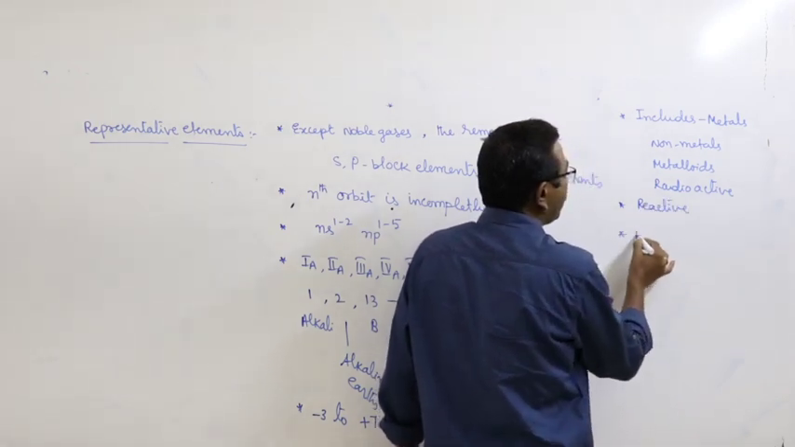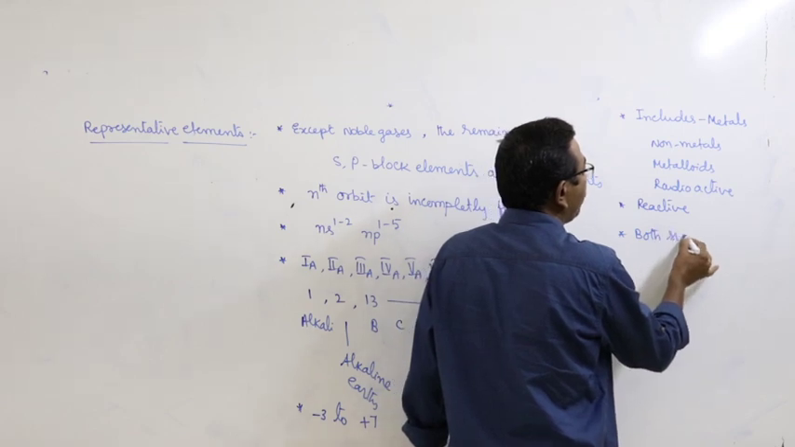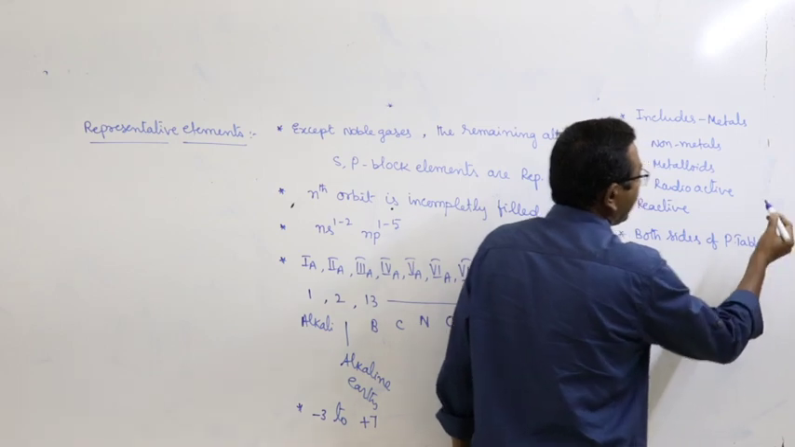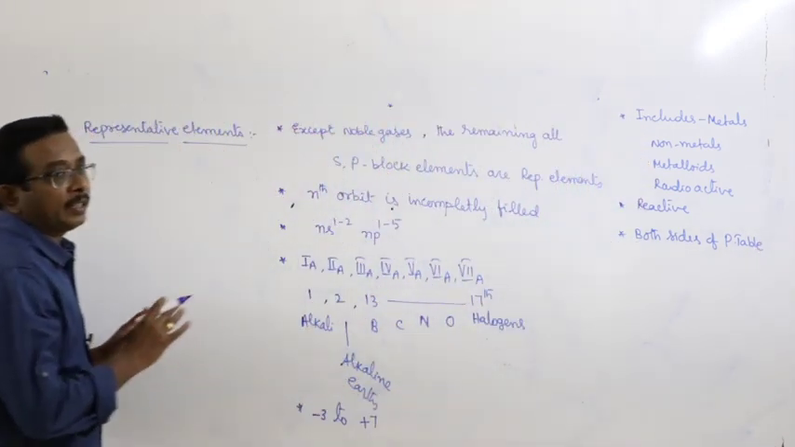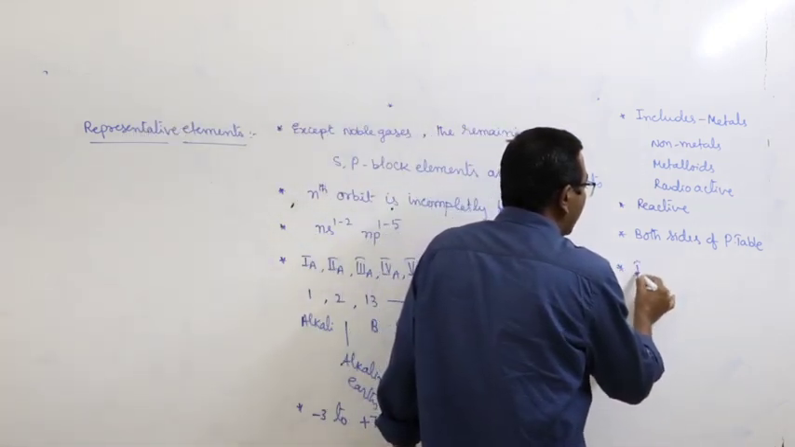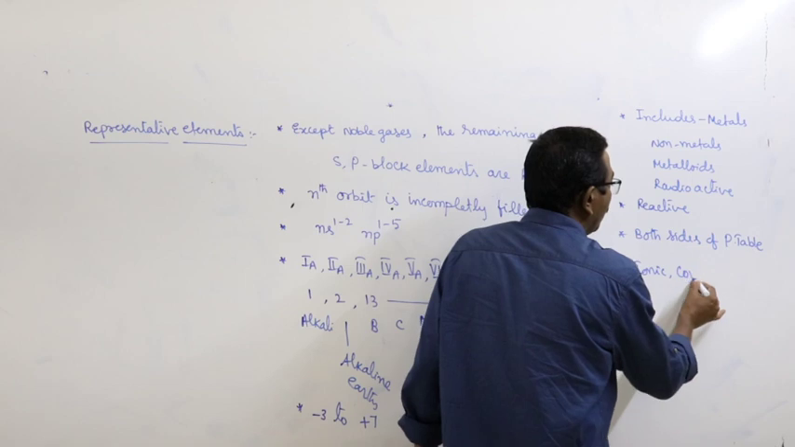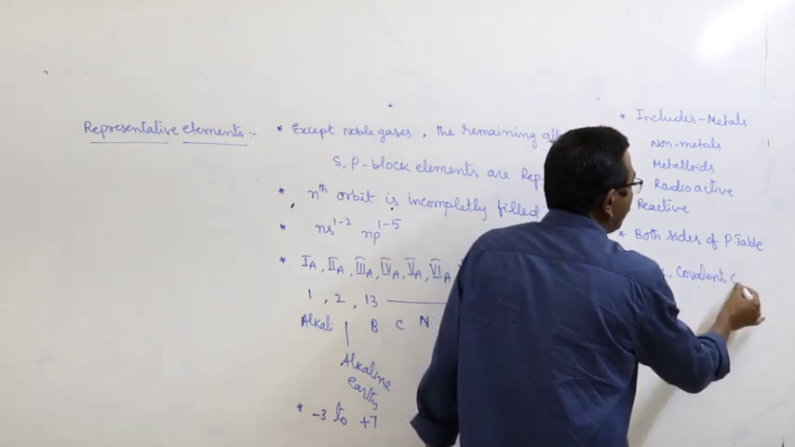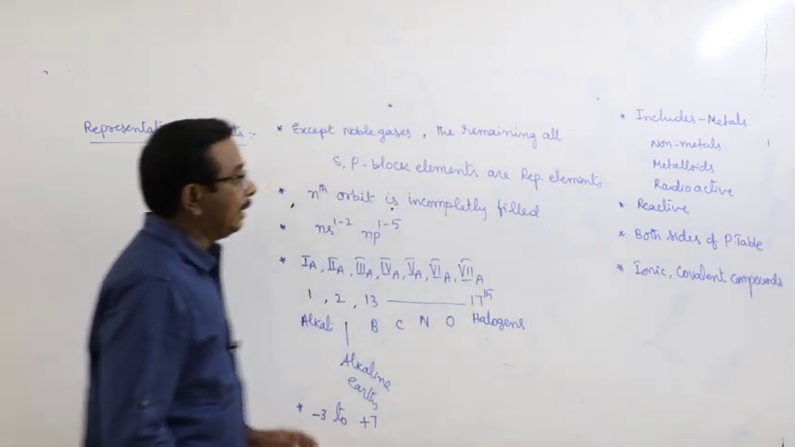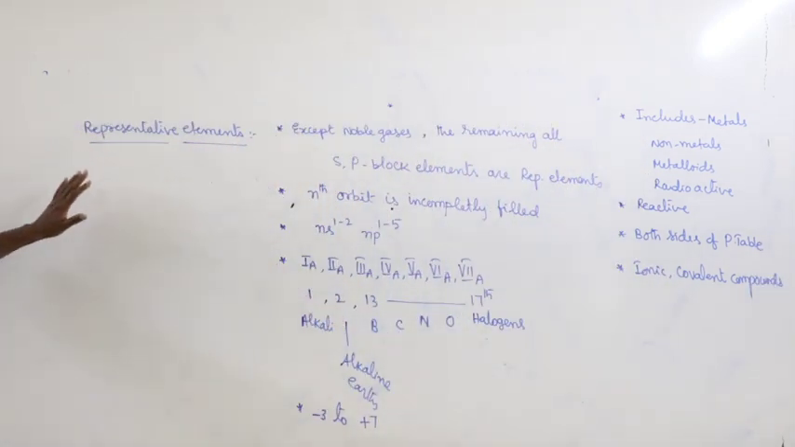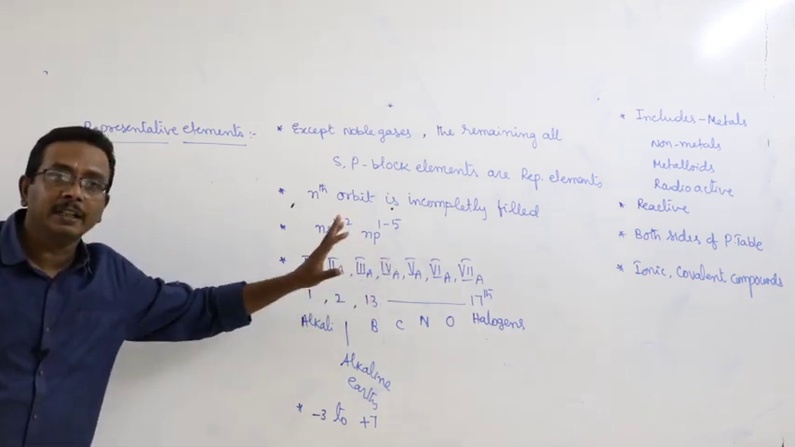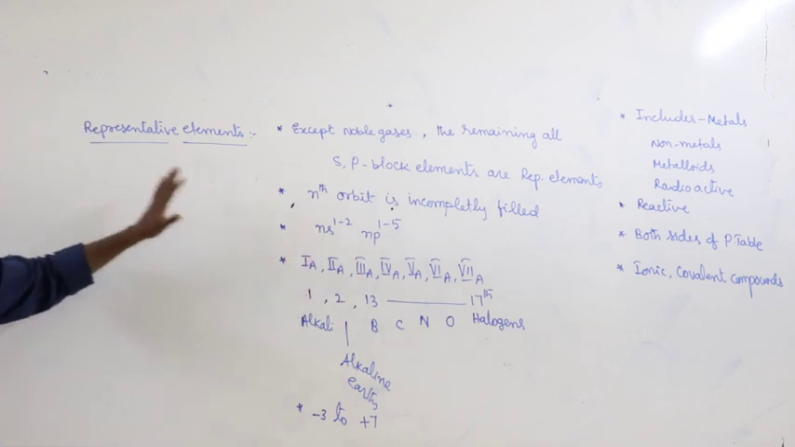They are distributed on both sides of the long form periodic table. This is about the important features. And at the same time, the representative elements form both ionic and also covalent compounds. These are the important features of representative elements. That is from 1st A to 7th A, excluding d block elements.